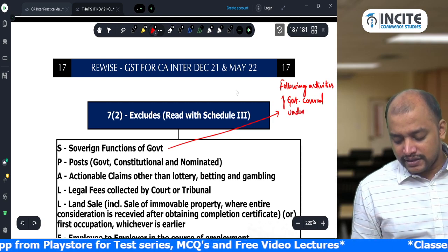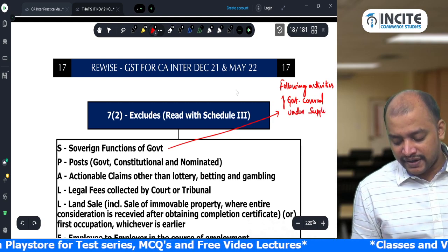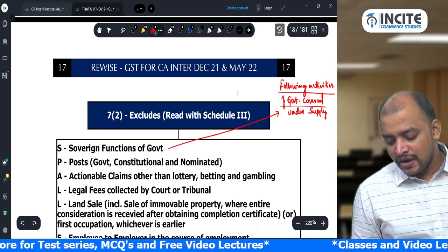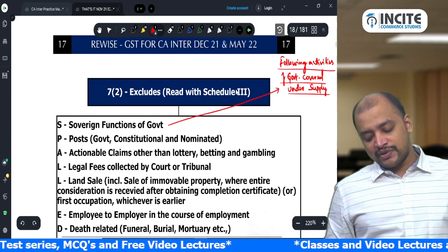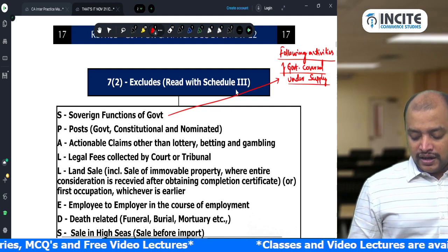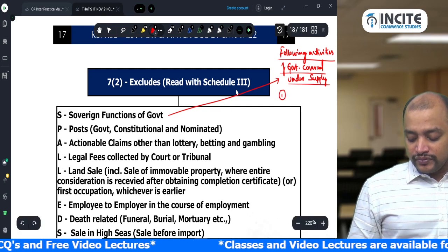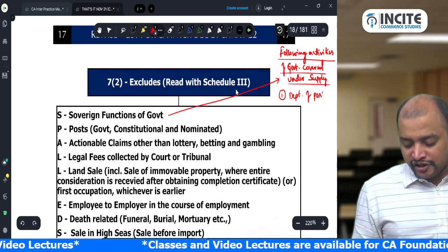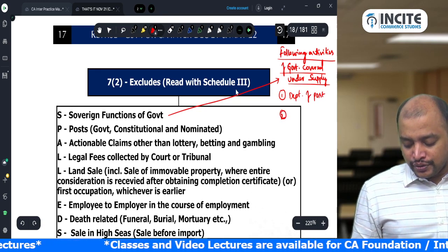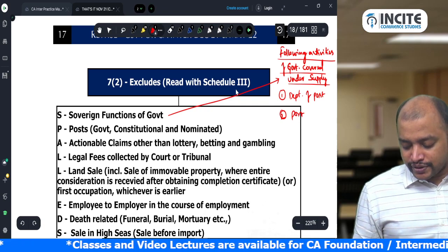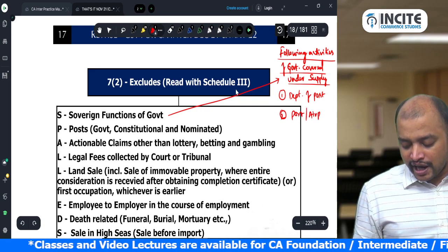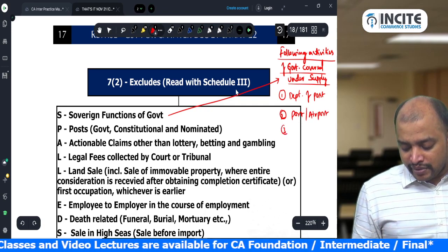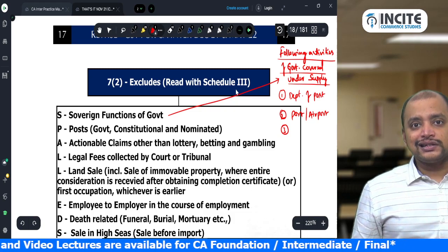Covered under supply. What are the activities of government covered under supply? Number 1, Department of Post. Number 2, Port or Airport.